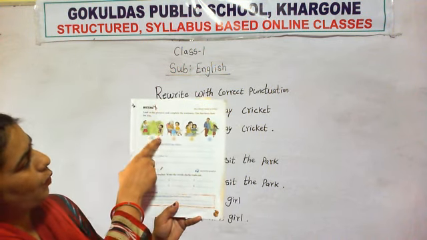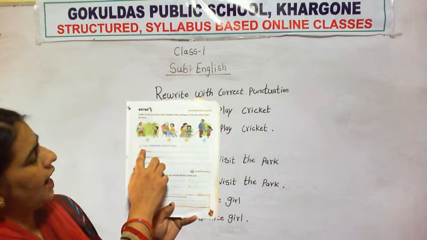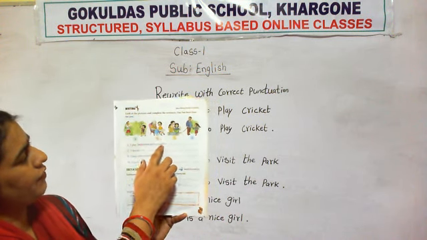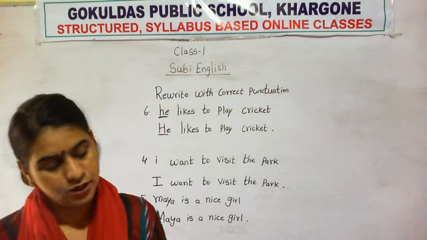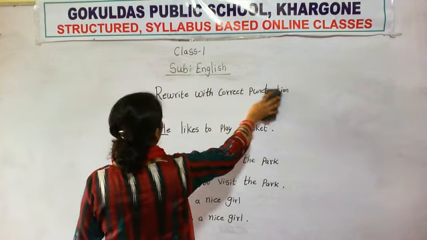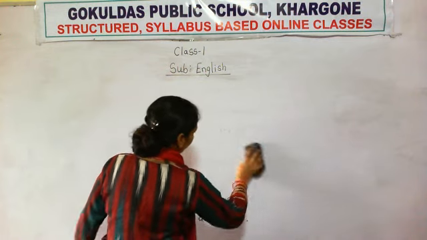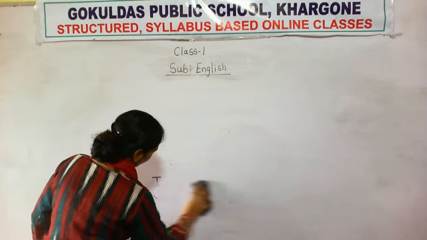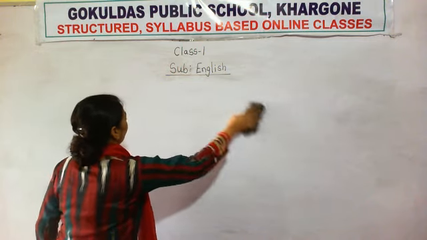See number 1 picture, the boy and his father, they both are playing badminton. So the boy is saying, I play badminton with my father. Okay, I play badminton with my father. So next we have to see the picture, what they are doing, and then we have to write that in sentence form in our book.